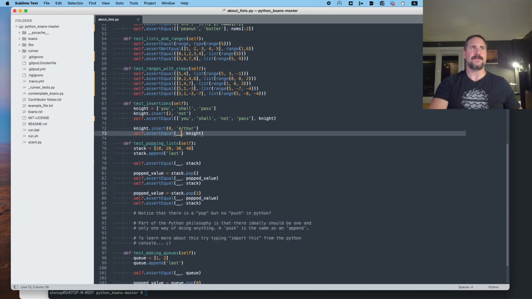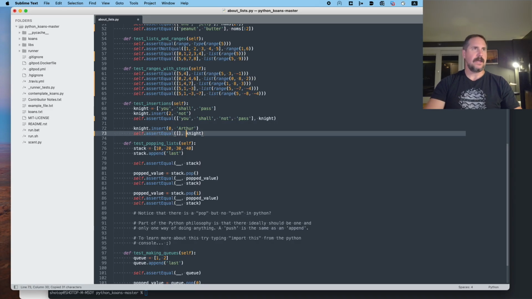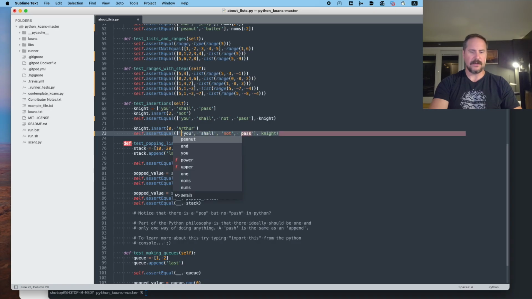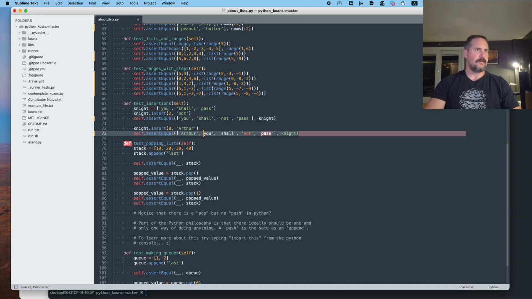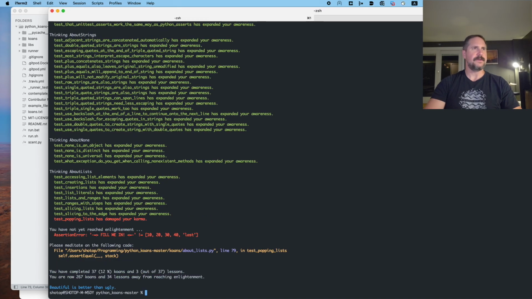Actually, I take that back. It's changed. So I'm going to assume this is going to be all of this now. All right, and then at the 0th index, I'm going to assume we're going to have the string Arthur, comma, space. Let's see if that passes. And it does. All right, so moving on.